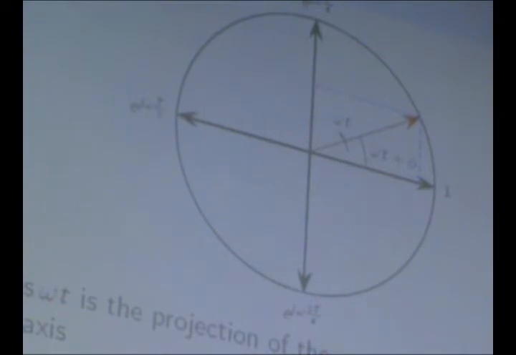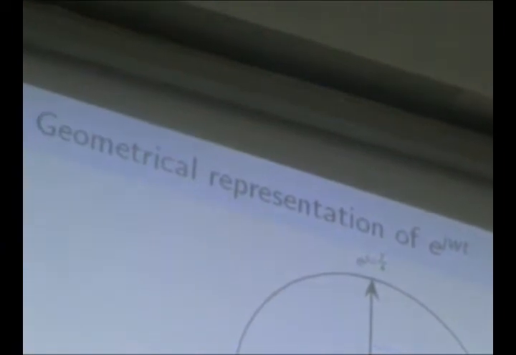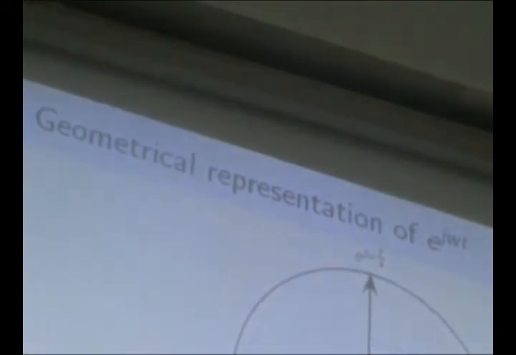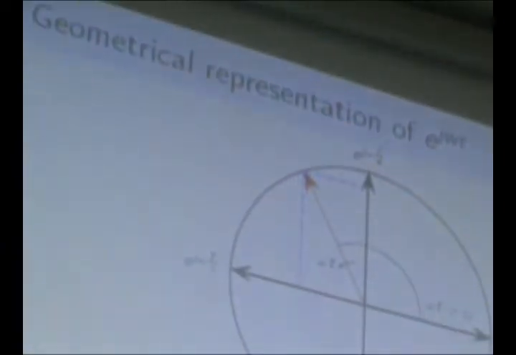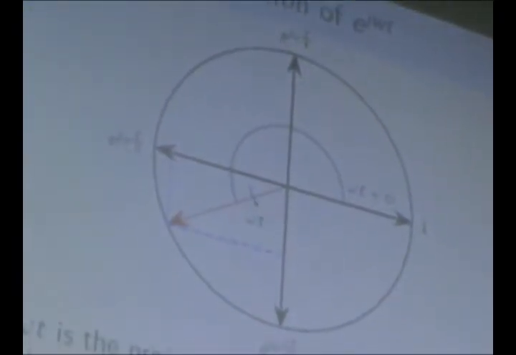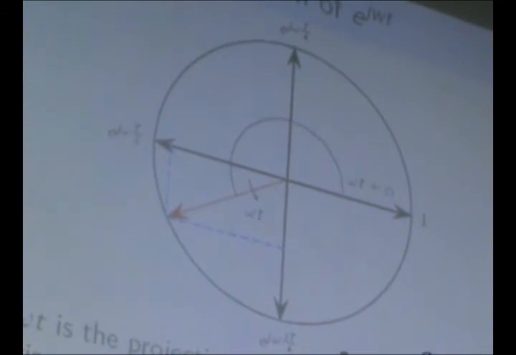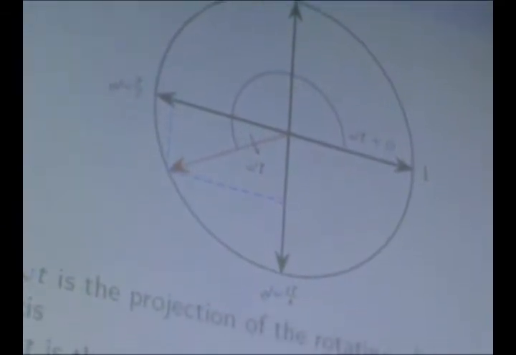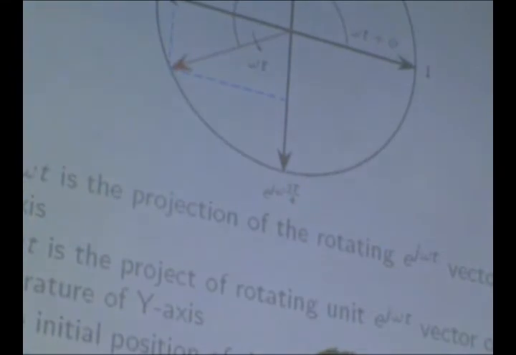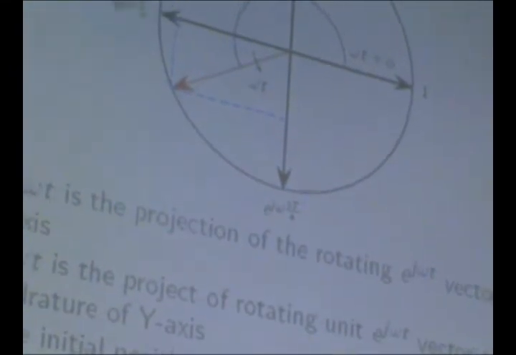And so you could imagine this e to the power j omega t as rotating in an anti-clockwise direction. As t keeps on increasing, you see that it keeps on moving, and from this you can see that the projection on the x-axis is the cosine.